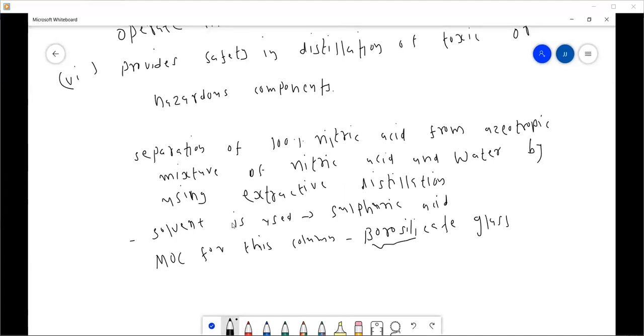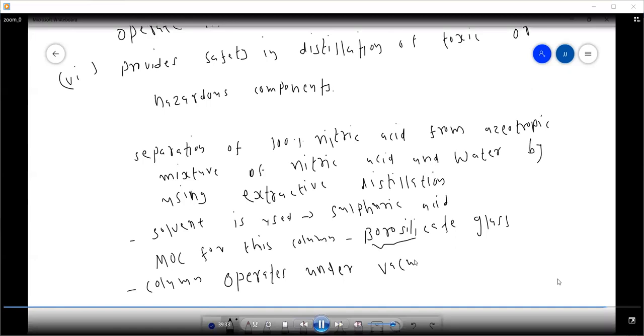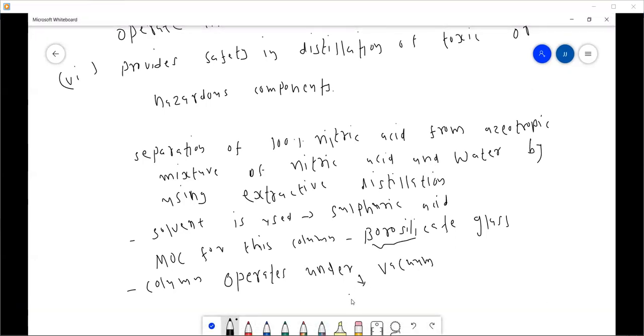So in that case, the column operates under vacuum, for safety purposes. Because at higher pressure, this borosilicate glass may break, so the material will spread.